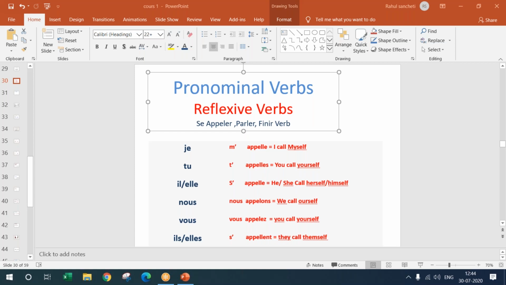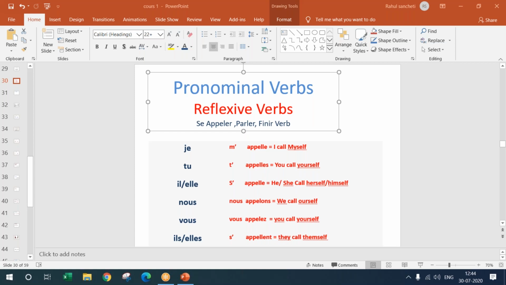If you don't know the appeler verb, you would say je suis Rahul Sancheti. Is it correct or not? Because je suis is I am. And what is the verb suis? Suis is the conjugation of the verb to be, that is être. Être is the verb to be and suis is the conjugation of that verb for first person, right? Yes or no? Are you getting where I'm heading?